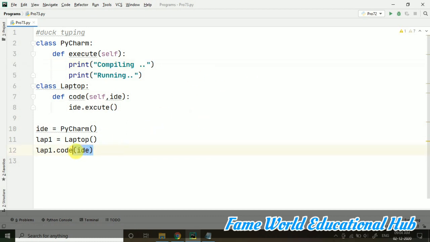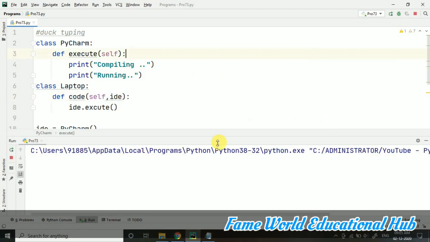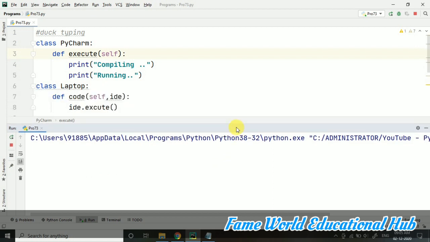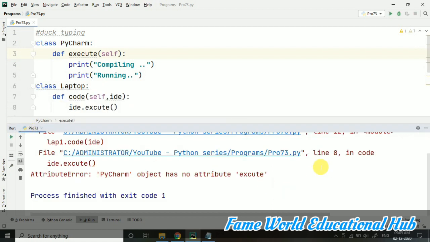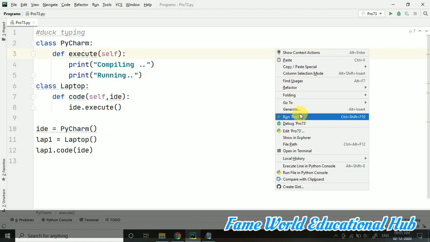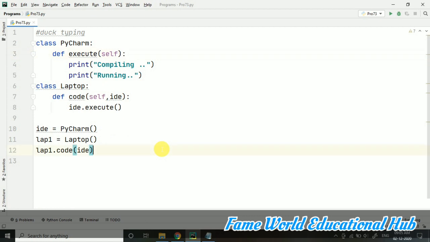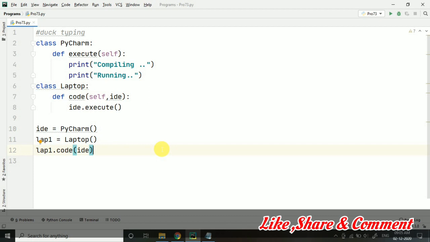Now we are having this object here, which is for the laptop IDE, and here I am running this program. Here, okay, some error for this method execute. I have written the wrong spelling. The spelling should be the same, because we are basically using that method inside this. So here we got compiling and running. Okay, it's working properly. But where does the polymorphism go? What is duck typing here? Nothing. We have just created a class and a normal method, and we are calling it from another class.